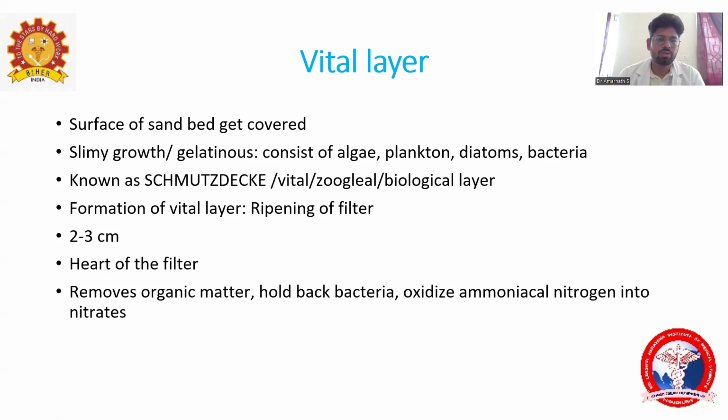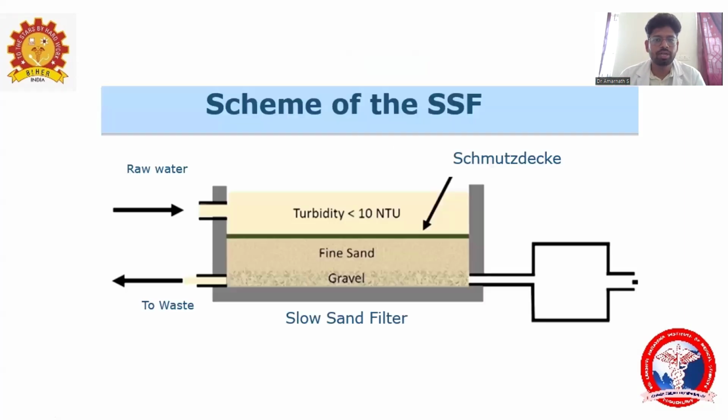Okay. What's the next thing? After this vital layer, which I already told you, this vital layer will be 2 to 3 centimeters and will form over the surface of the sand bed. You can see this is formed over the whole surface of the sand bed. That is the smudge decay layer.